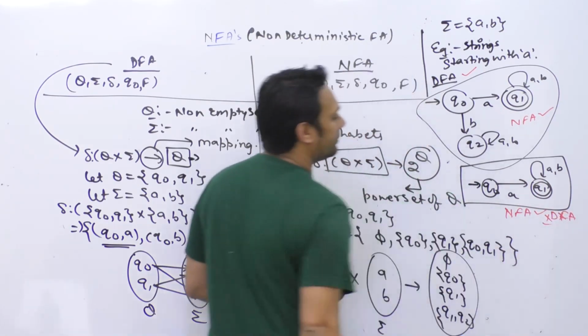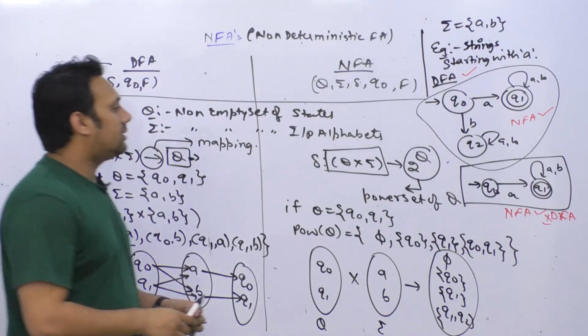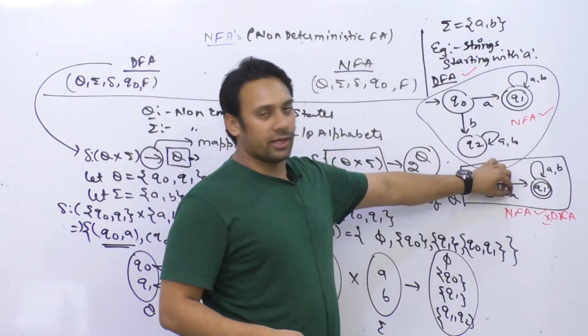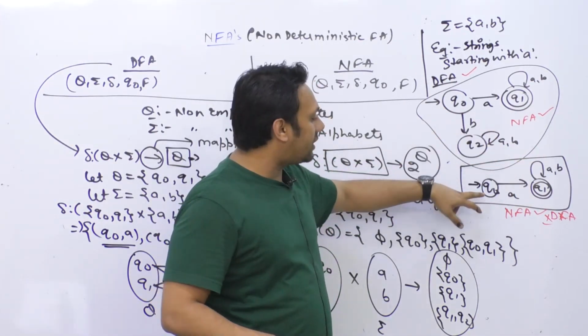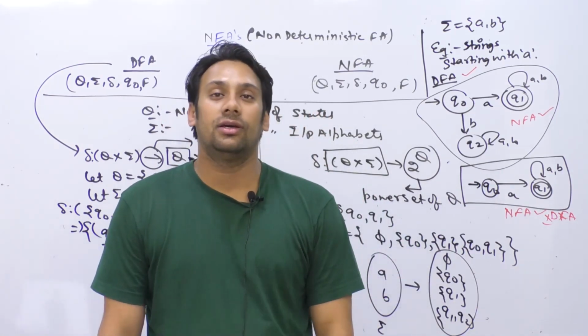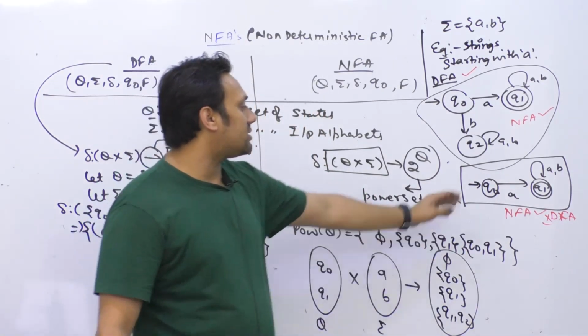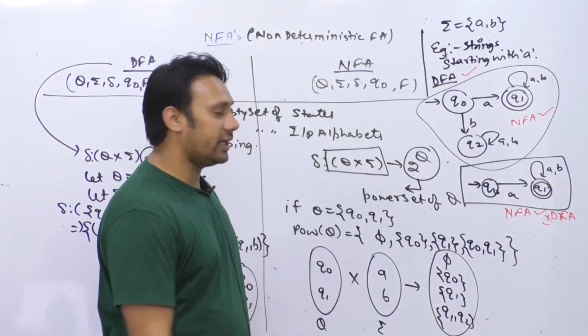It says that if the initial symbol is A, then after this I can have any combination of A and B and I am going to accept it. But if the initial symbol is B, we are not telling anything.